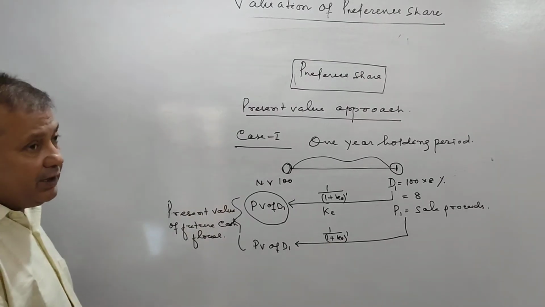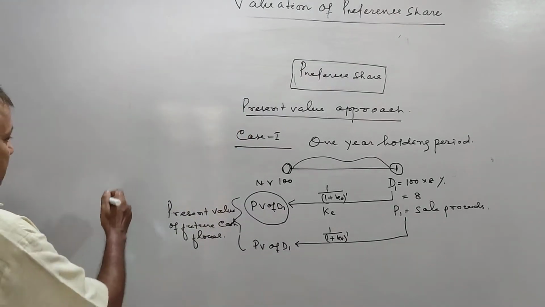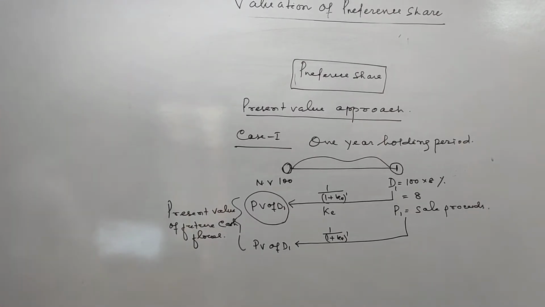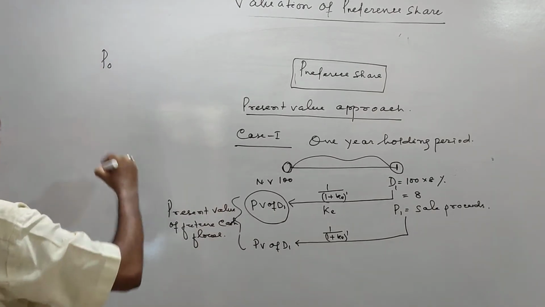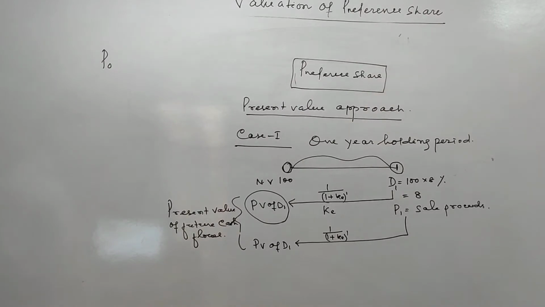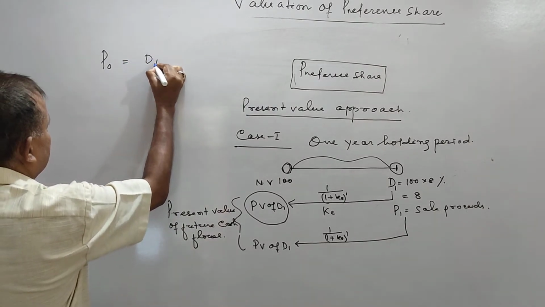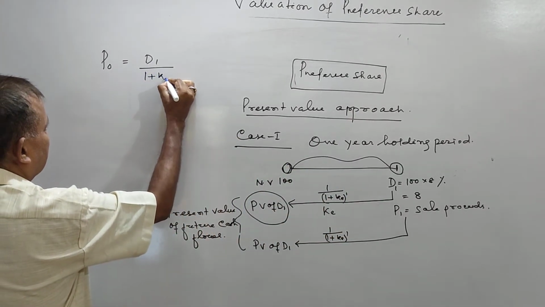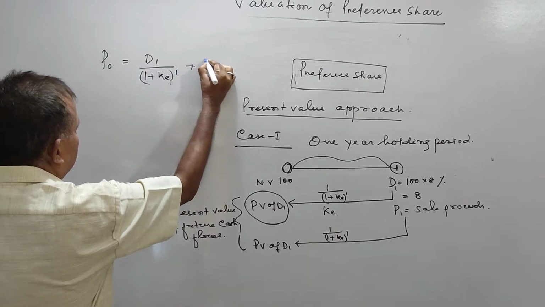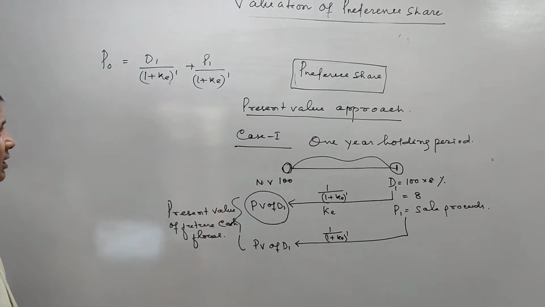So how can we find out the present value of future cash flow here? So the value of preference share, I can say current preference share value or beginning of the year, is dividend D1 by KE to the power 1 plus P1 by KE to the power 1.